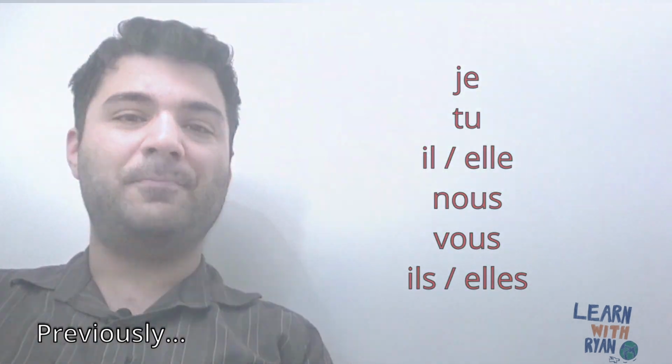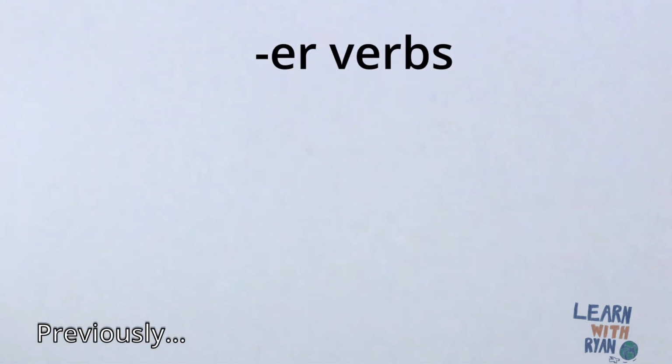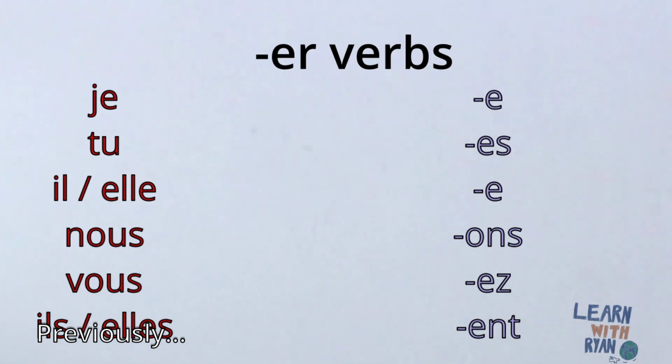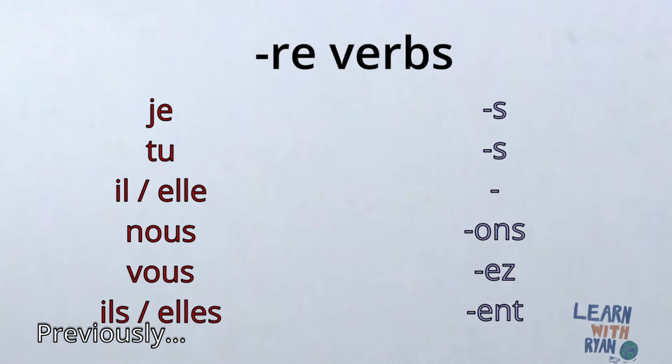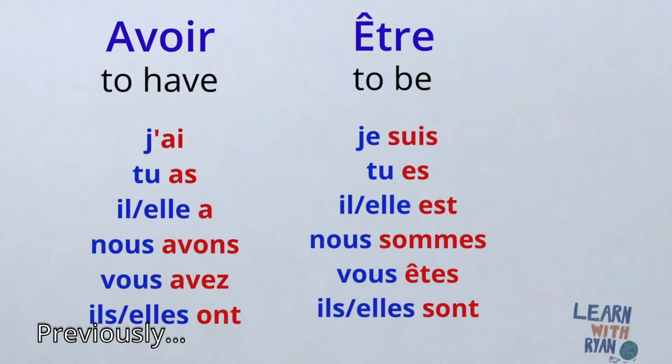Today we are going to have a look at how to form the present tense in French. Let's have a look at the subject personal pronouns. And here they are. For ER verbs, we simply drop the ER and we add the following endings. With IR verbs, we drop the IR and we add the following endings. For RE verbs, we drop the RE and we add the following endings. Do try and learn these present tense forms of the verbs avoir and être because they are very important.